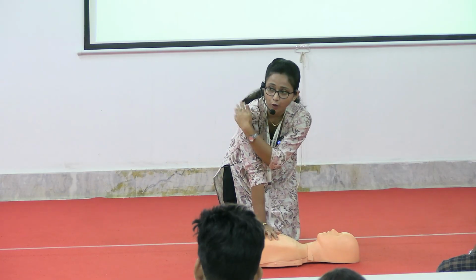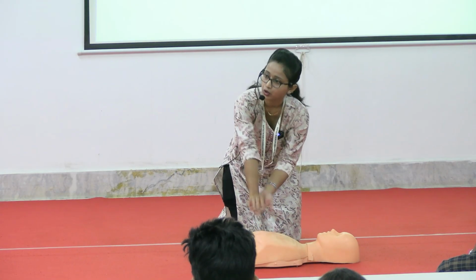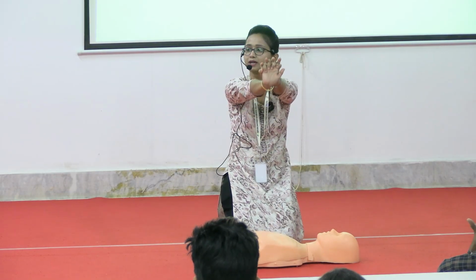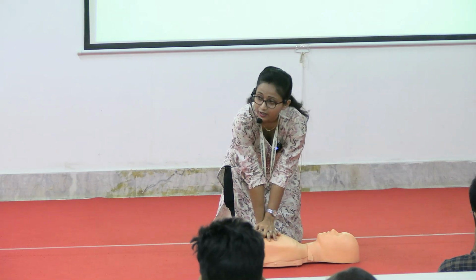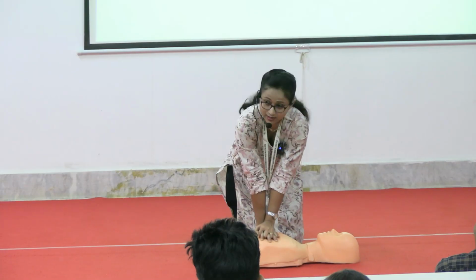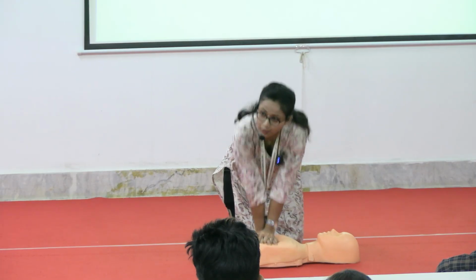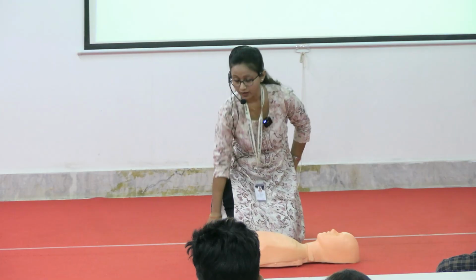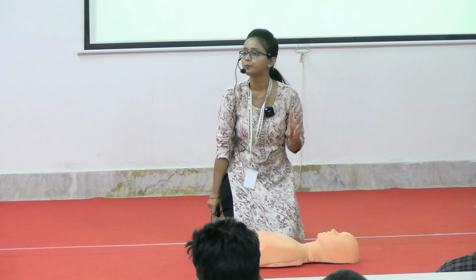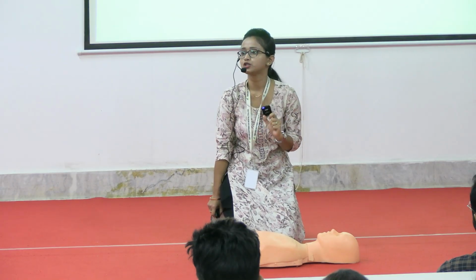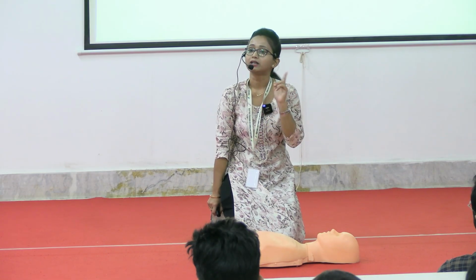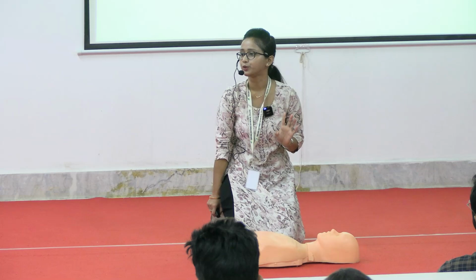Then, how to give compressions? The force should be from the shoulder, not from the elbow, not from the wrist, from the shoulder. The hands should be straight, just like that. Then you have to start giving compressions. See? This is the way you are going to give it. You have to continue for 30 compressions, and the depth of the compression should be around 5 to 6 centimeters, not more than that. And the rate should be 100 to 120, not more.